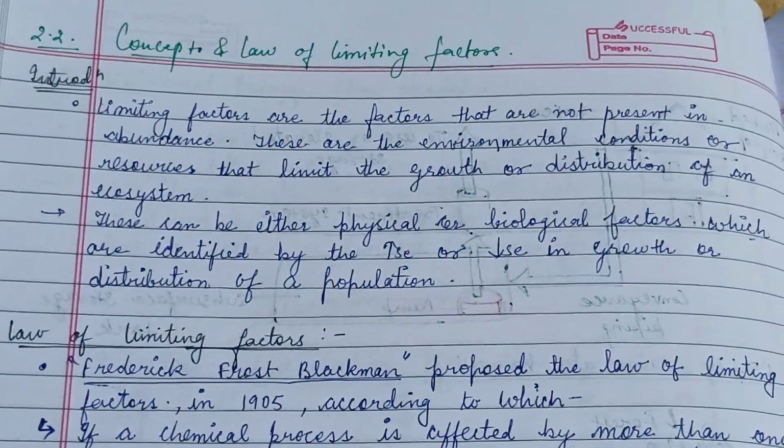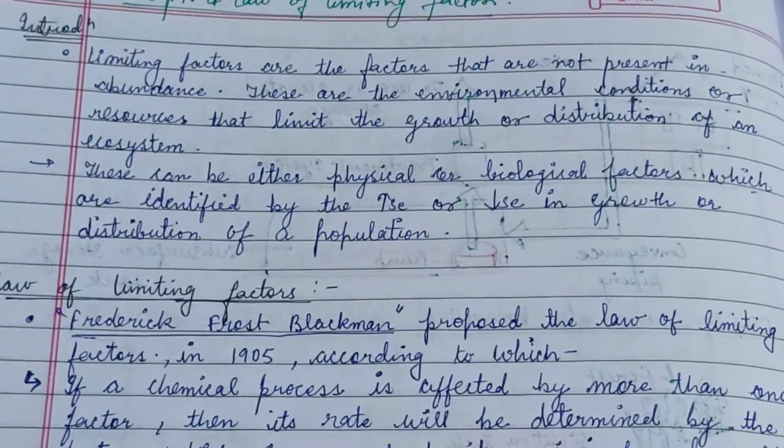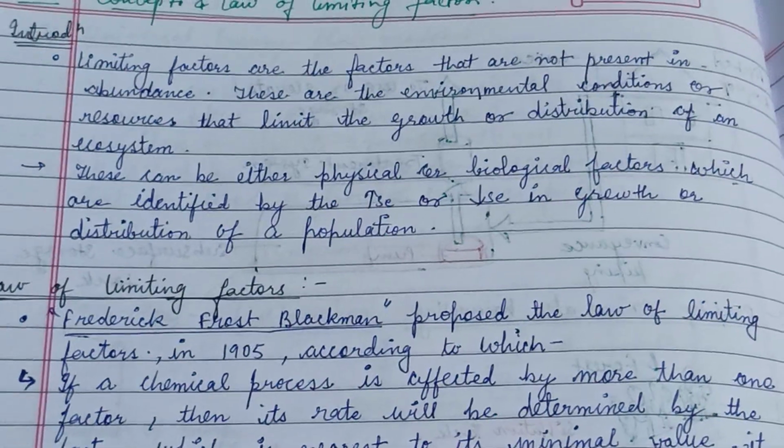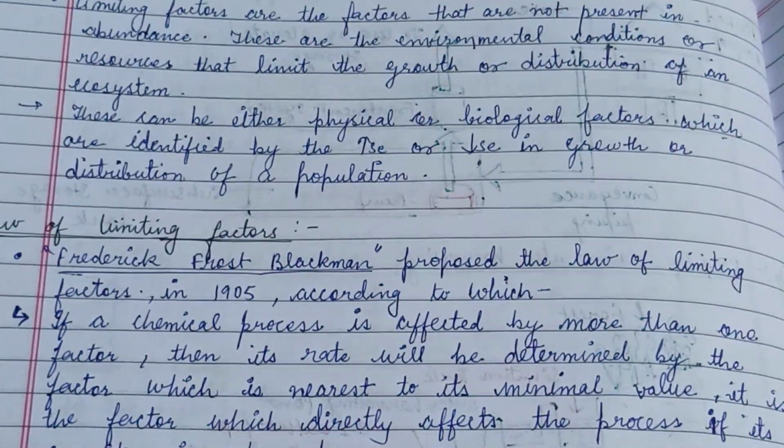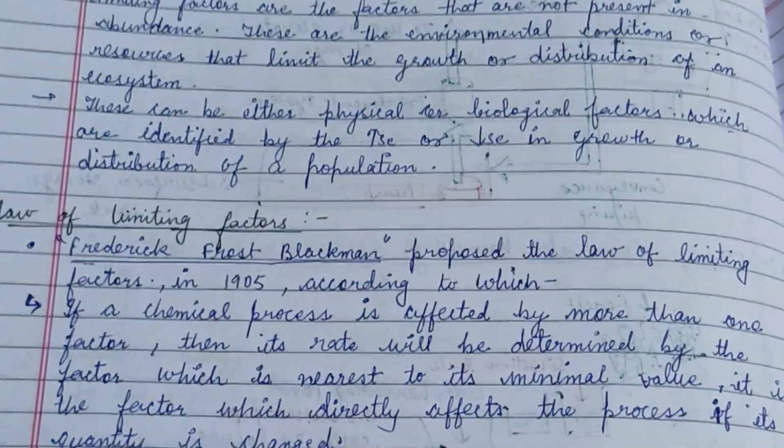Hello friends, this video is about the concept and law of limiting factors. Limiting factors are the factors that are not present in abundance, and these are the environmental conditions or the resources that limit the growth or distribution of an ecosystem.